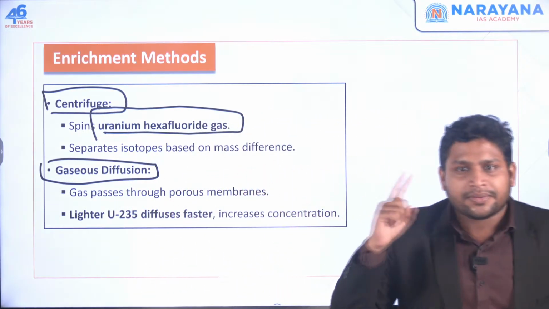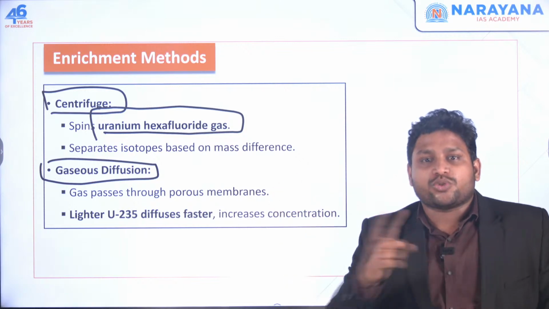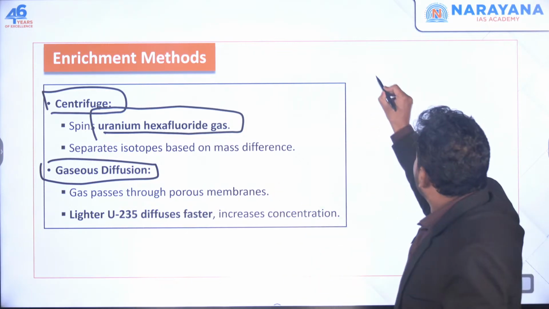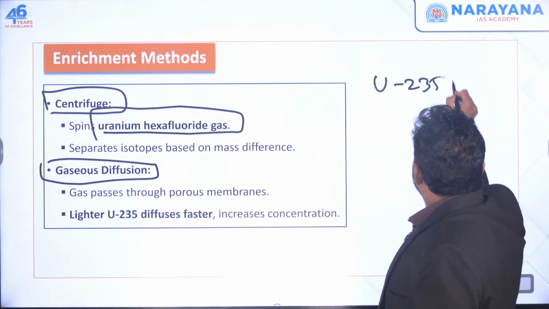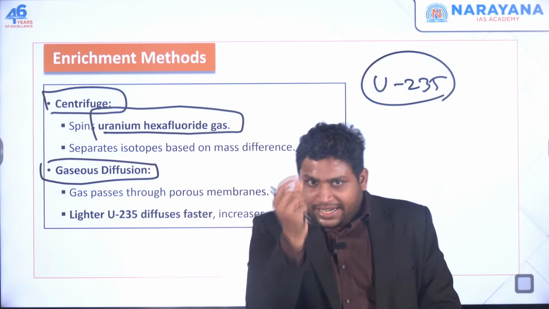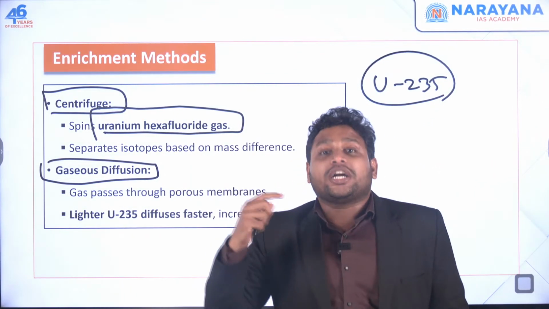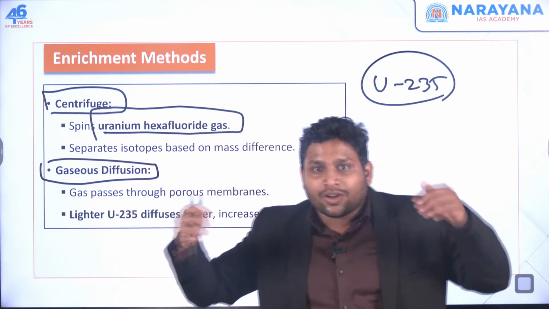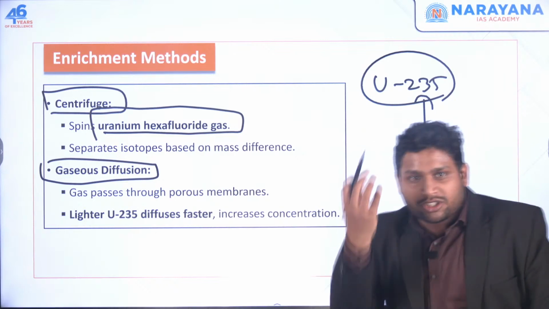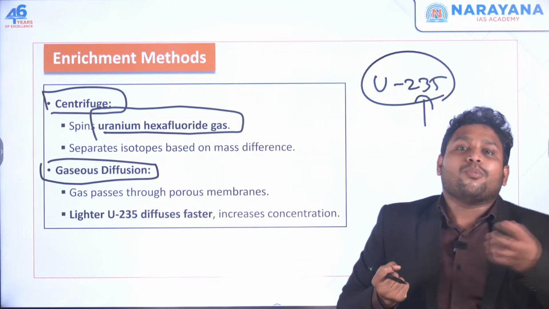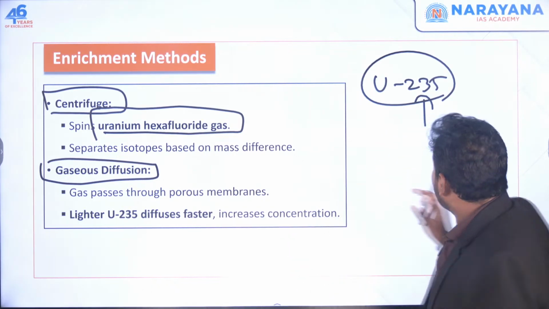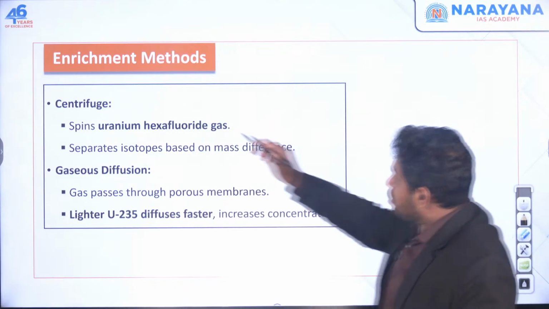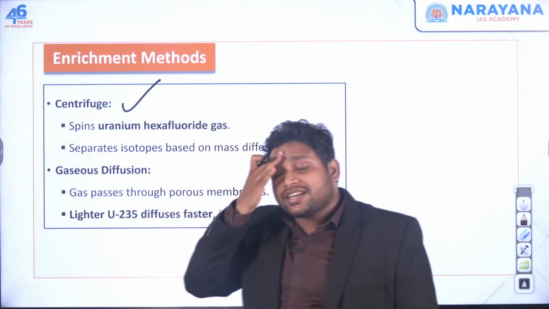When it spins continuously, the uranium 235, which we like, gets concentrated in the center, and the uranium 238 keeps moving away. We need uranium 235, it's getting concentrated, and from there we'll get more uranium 235. This is one way you can enrich uranium.